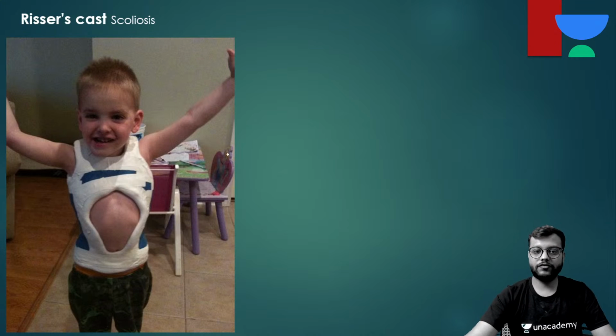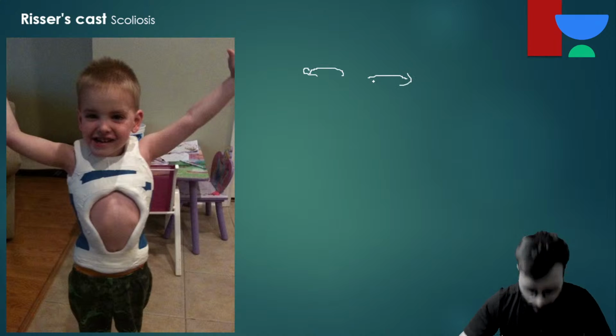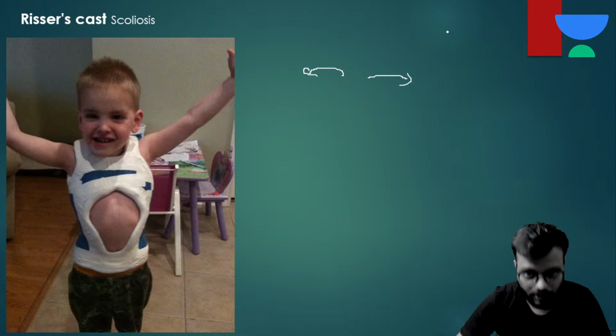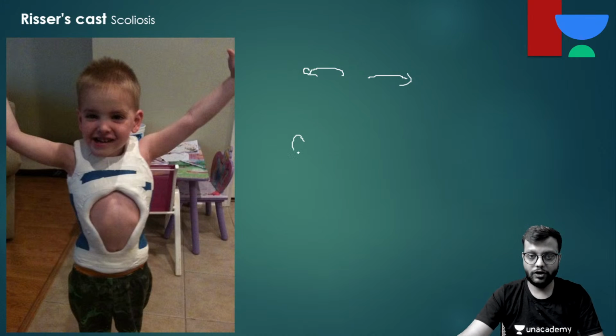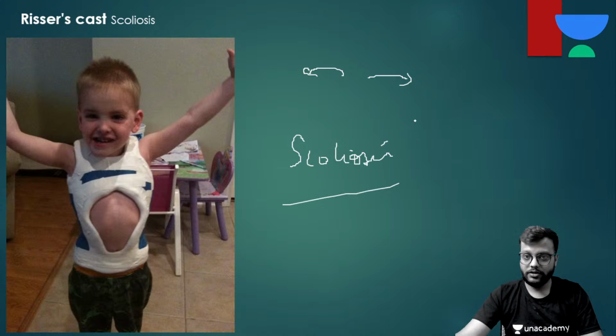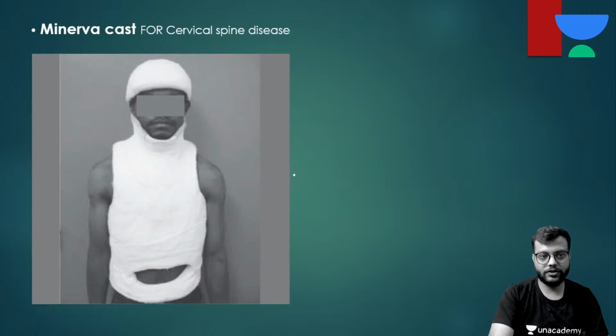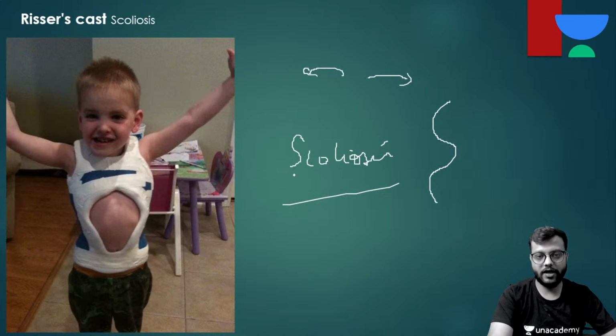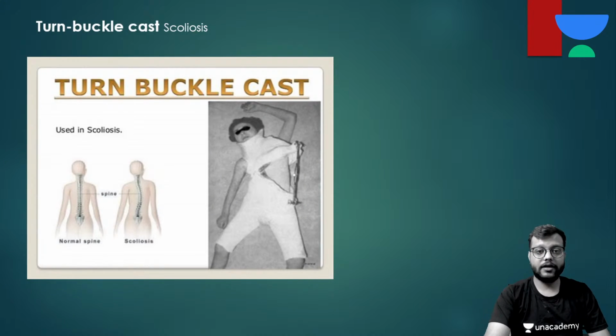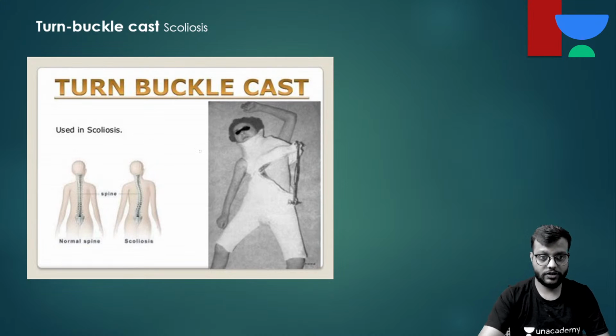Now what is kyphosis? What is scoliosis? In kyphosis there will be forward or backward bending like this. This is kyphosis. But in scoliosis, the spine will be like this. This is scoliosis. Okay, so this is the Risser cast for scoliosis. This is the Minerva cast for the cervical spine. And this is a turnbuckle cast, again for scoliosis.